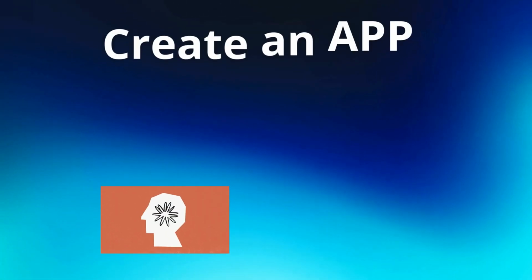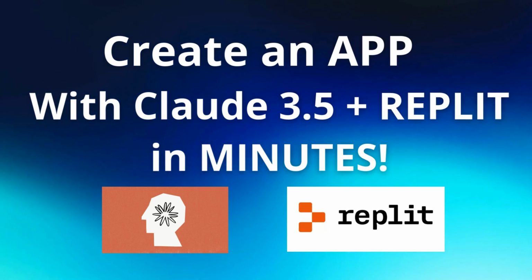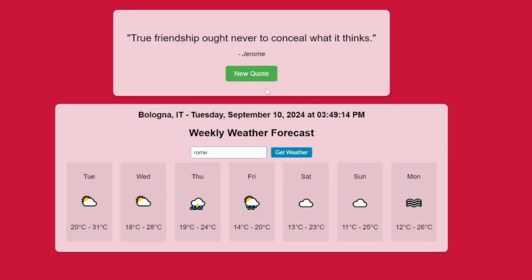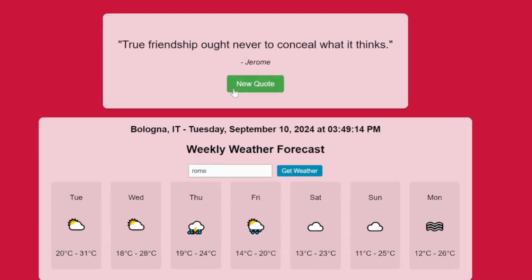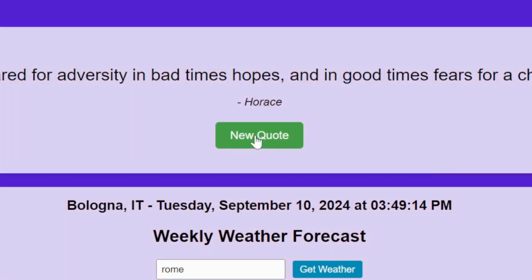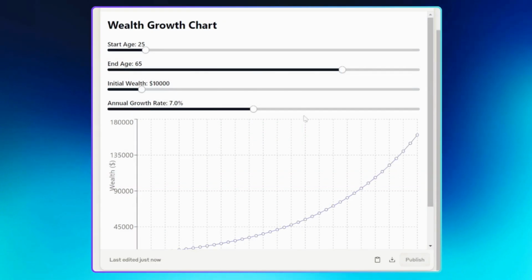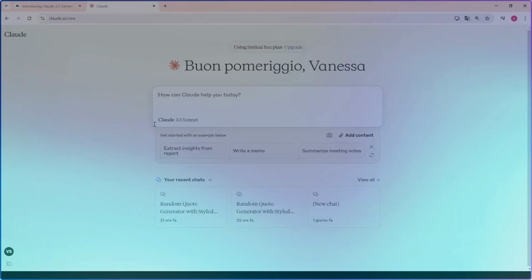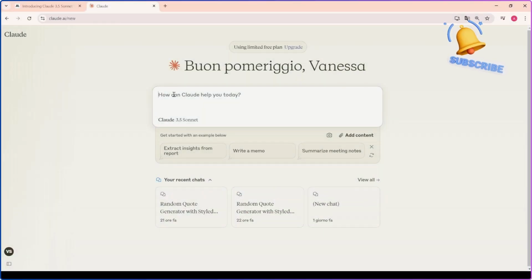In this tutorial, we create, with the help of Claude 3.5 Sonnet and Replit, two simple but powerful apps. One that generates random quotes with beautiful backgrounds, and another that plots dynamically simulated data on wealth growth versus age. So let's start with the first app.